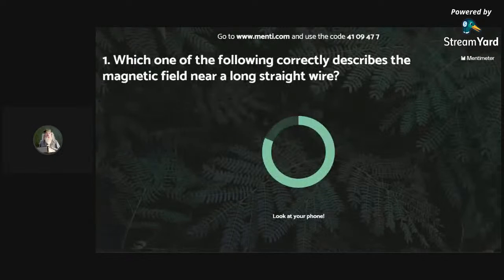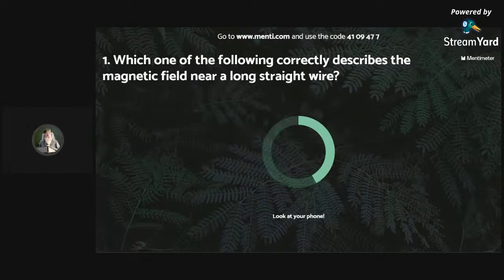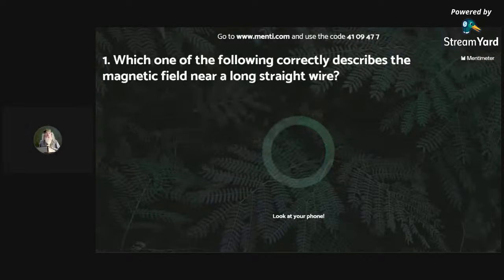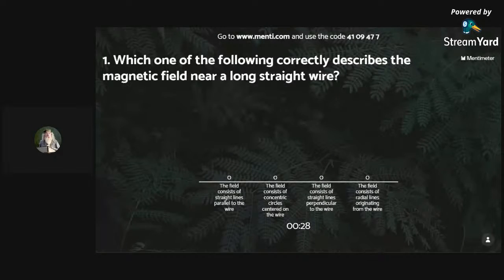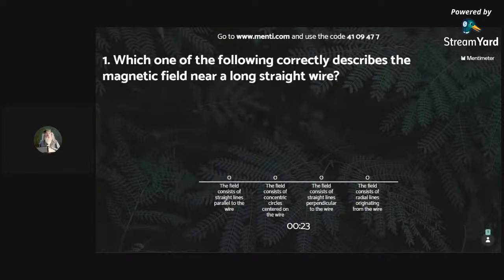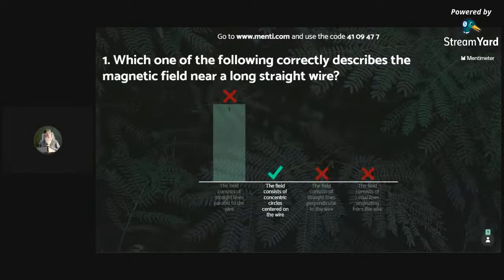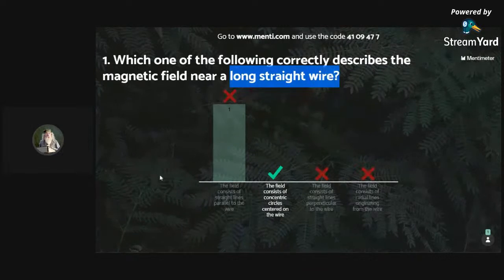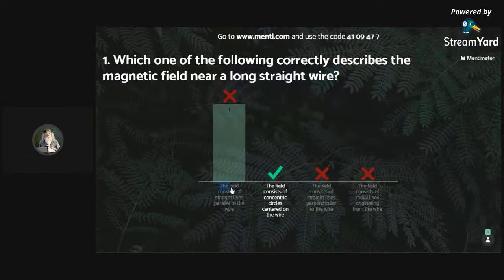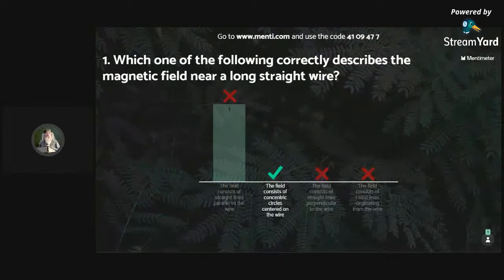Which one of the following correctly describes the magnetic field near a long straight wire? No. The correct answer is that the field lines are centered on the wire. For a straight long wire, how can it be parallel? It is parallel only in the case of a solenoid. This is concentric circles centered on the wire.